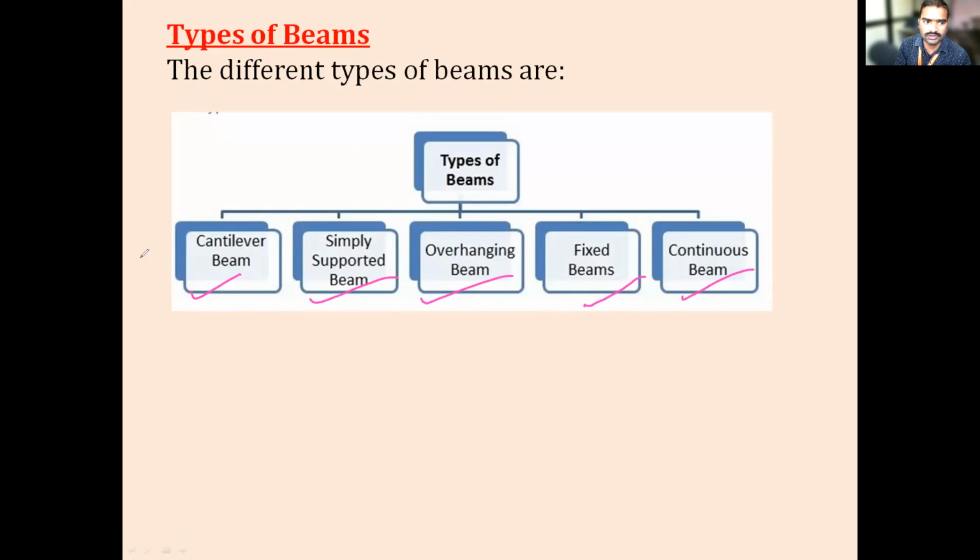First one, cantilever beam. Second one, simply supported beam. Third one, overhanging beam. Fourth one, fixed beam. Fifth one, continuous beam.